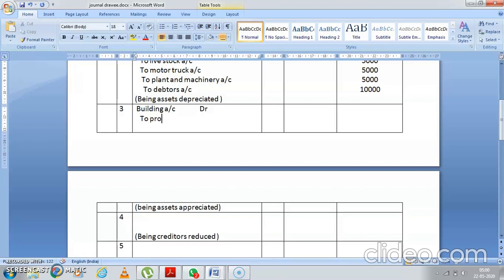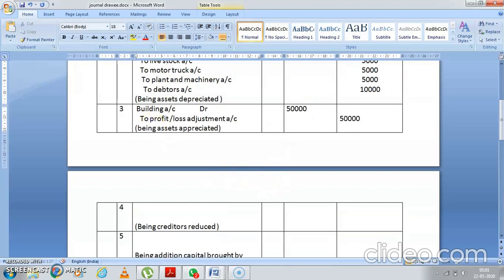You know, I've already told you, when it is increase, you have to do this way, and when it decreases, the entry is that way, to profit and loss adjustment account. Okay, students, what is the value? It is 50,000. The building has been appreciated by 50,000. You know, we have already done that. Being building appreciated, being asset appreciated.